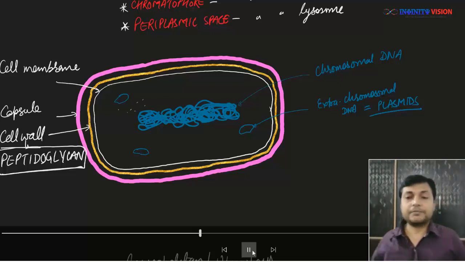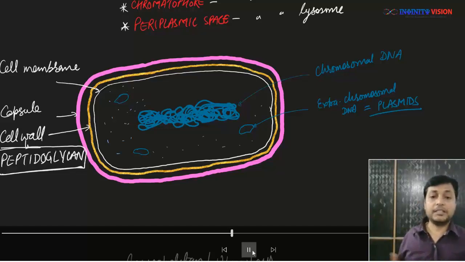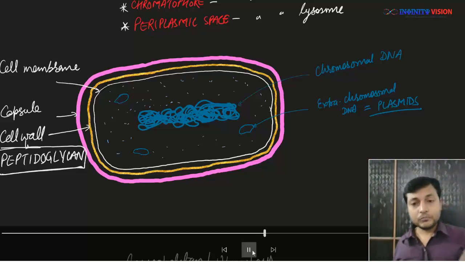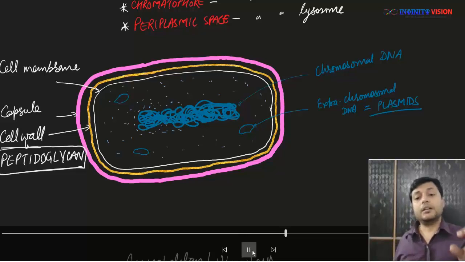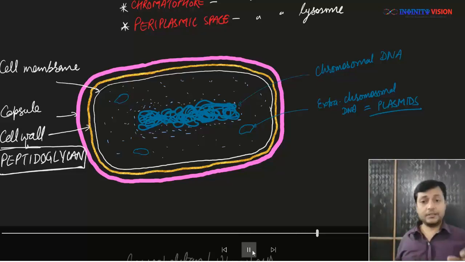Great. Apart from that, what we find is this entire area is filled with a jelly-like fluid, that is cytoplasm, and this cytoplasm is not uniform everywhere, okay. What we find is around this chromosomal DNA, this fluid is much more dense, or you can say it is more viscous, right?